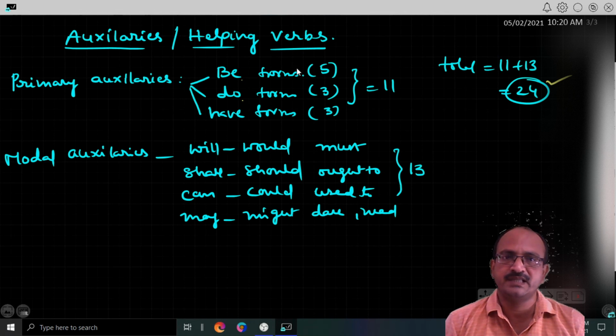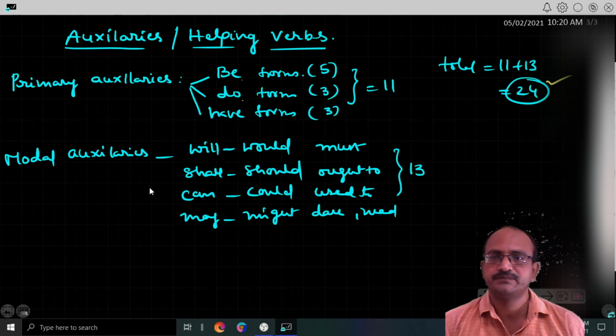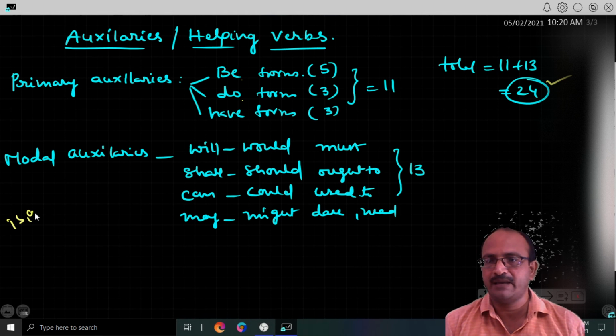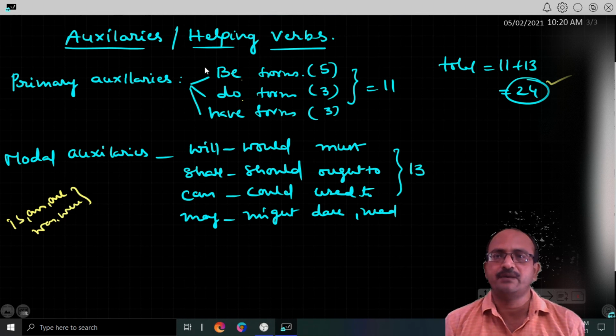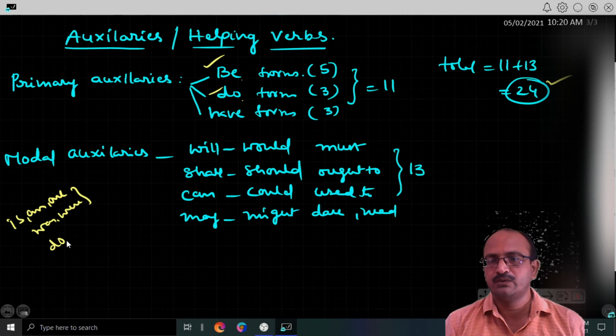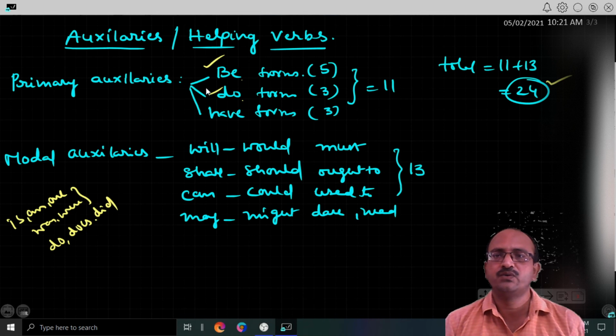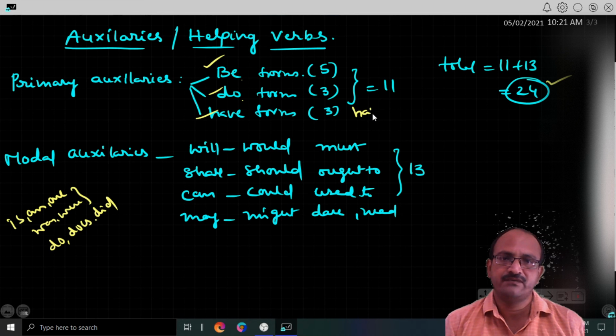Be forms means, here I write for you, is, am, are, was, and were. These are the be forms. Do forms are do, does, did. They are the do forms. And have forms are simply have, has, and had.